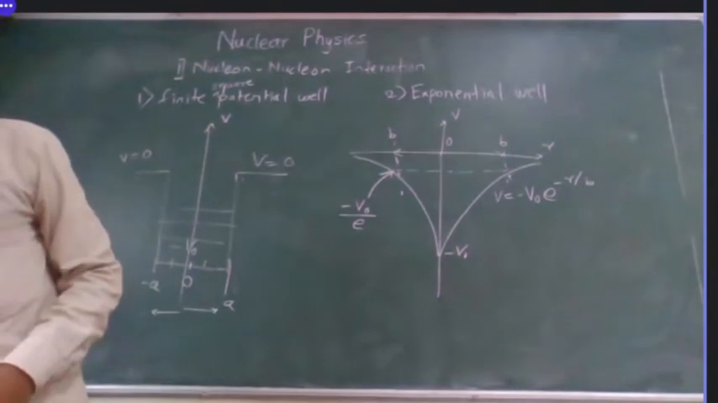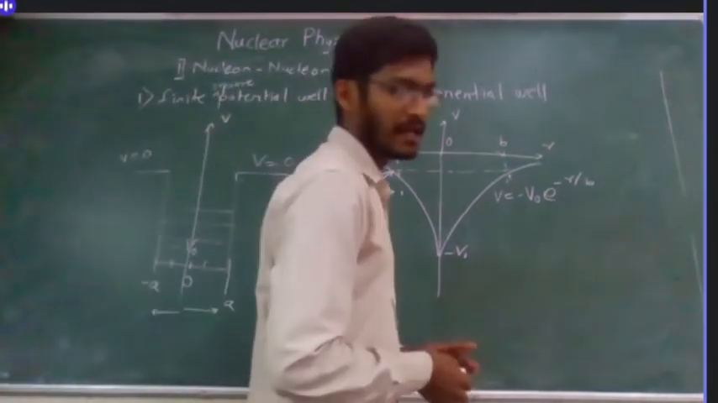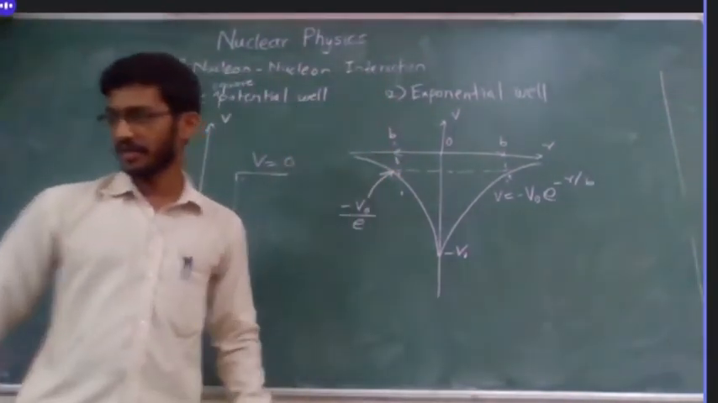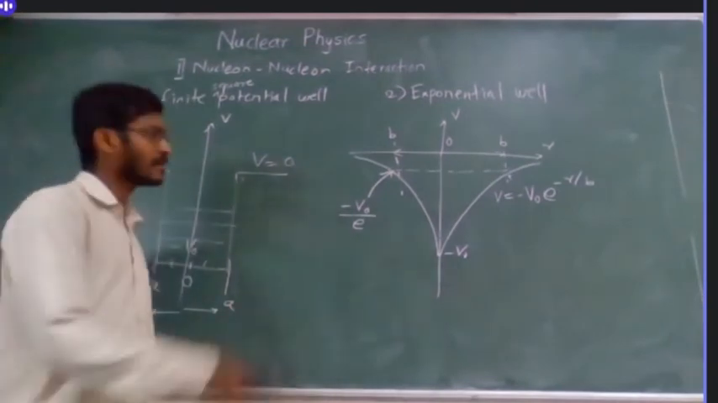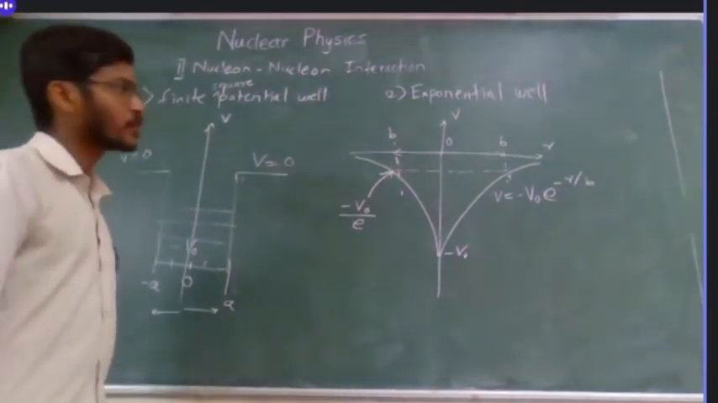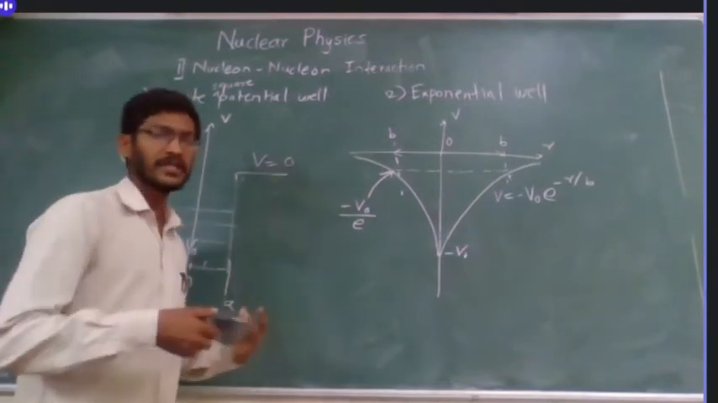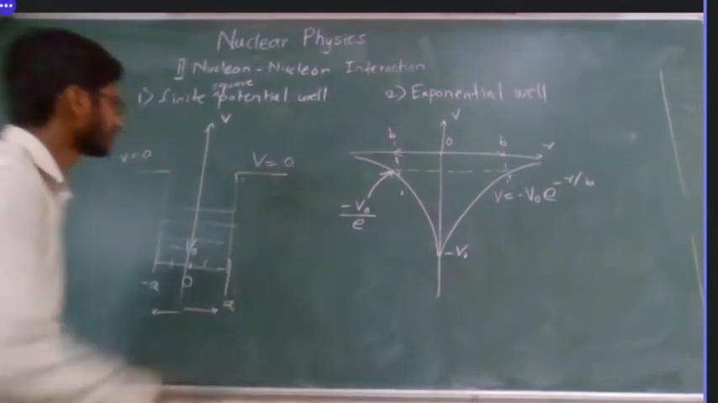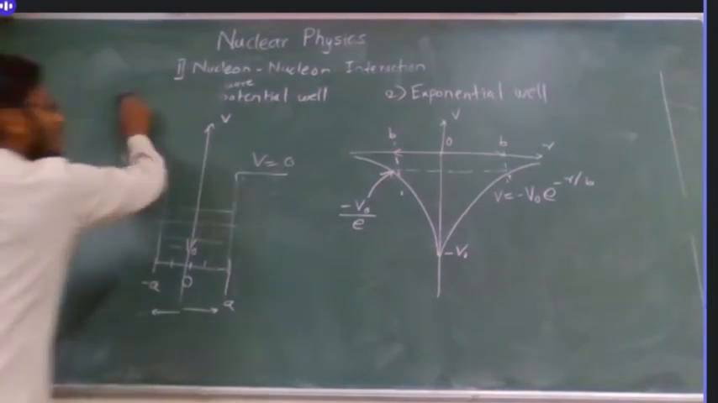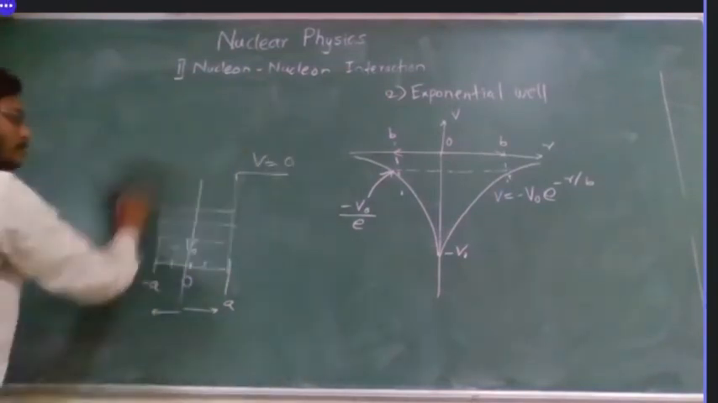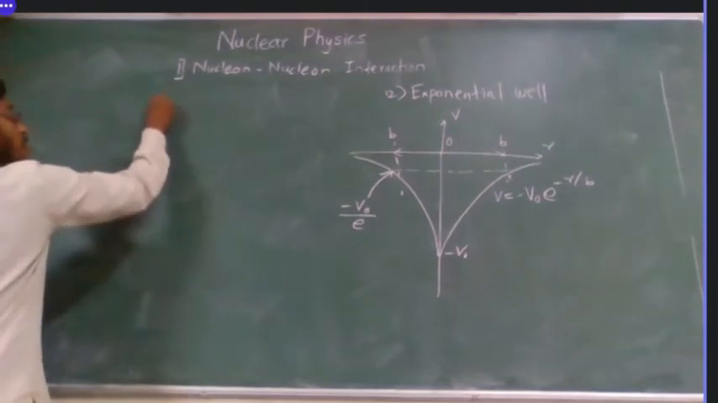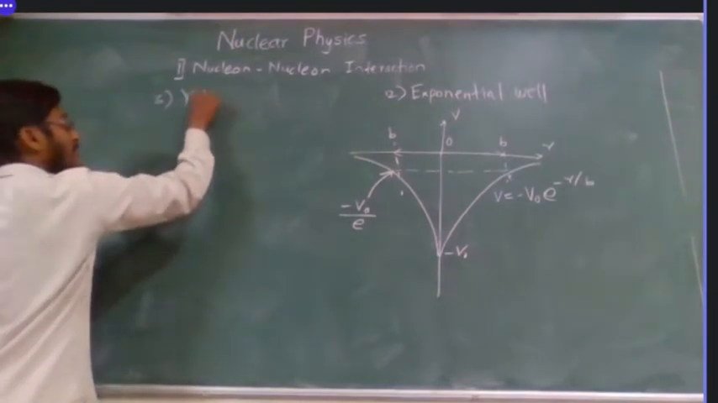Okay, now we will move towards the third well, and that is the Yukawa well. I mentioned in the last lecture that Yukawa proposed the nucleon-nucleon interaction, how it will be mediated by pi mesons. Okay, so that is our third potential type. So the third type is the Yukawa well.